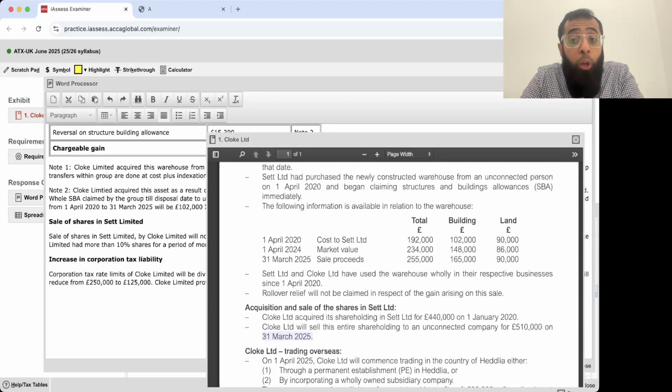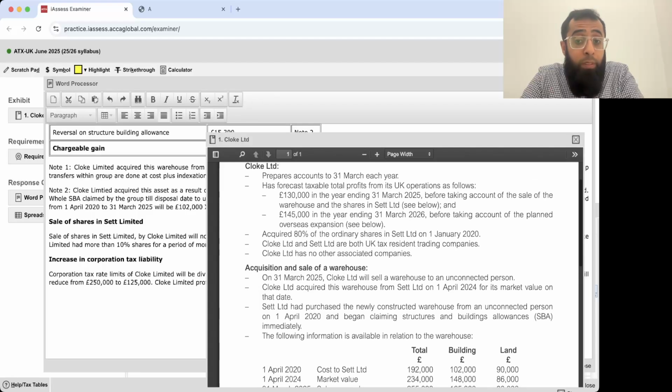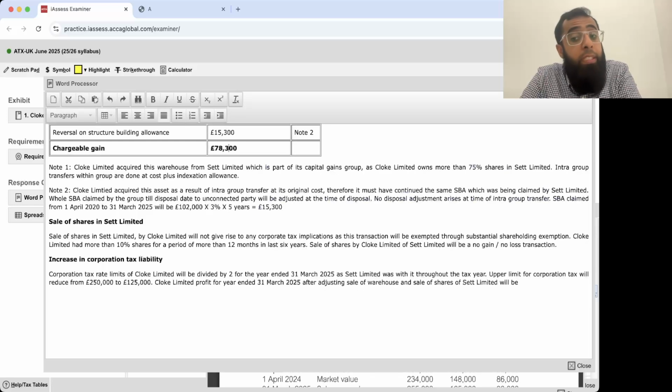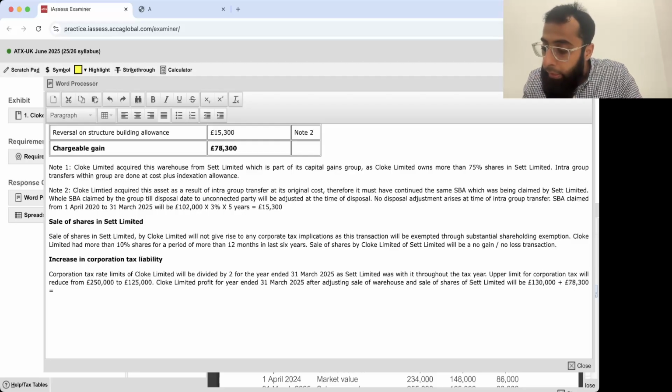The profit already was £130,000, so that was above the upper limit. £130,000 plus £78,300 will be £208,300.